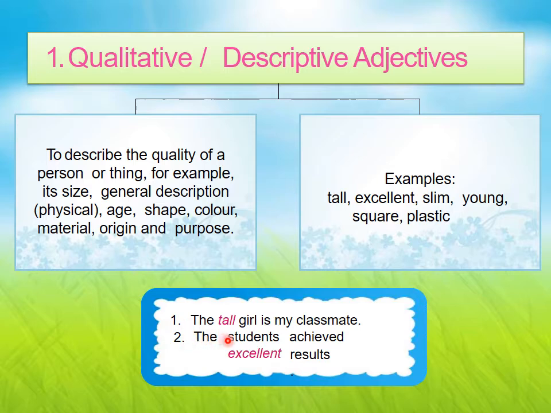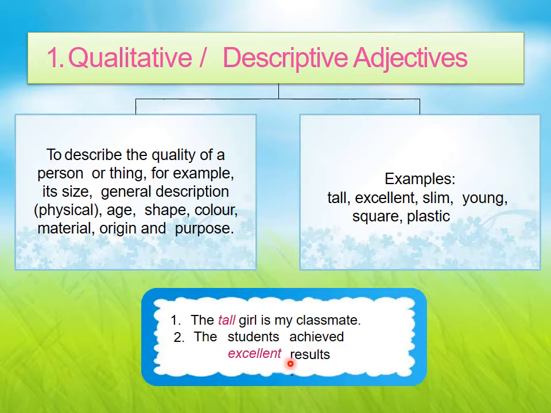I have given two examples. The tall girl is my classmate. Now which girl? How is the girl described over here? Girl is a noun and it is described with the help of this word tall, isn't it? What kind? Tall means it is size, no? So that's why it is a qualitative or descriptive adjective.